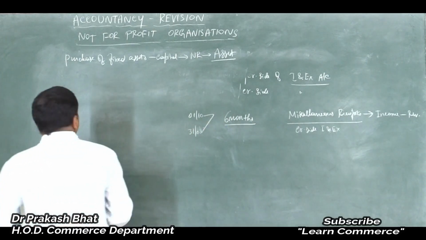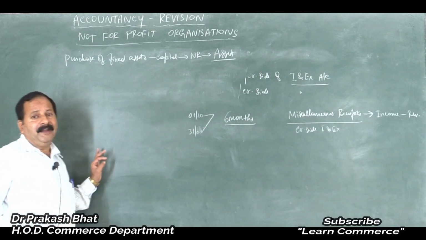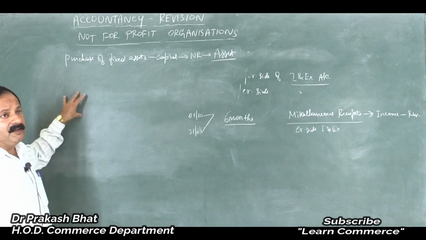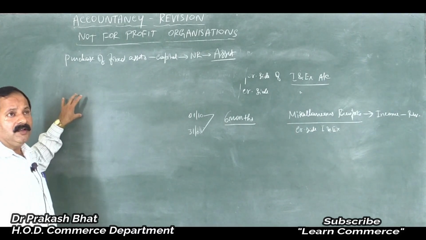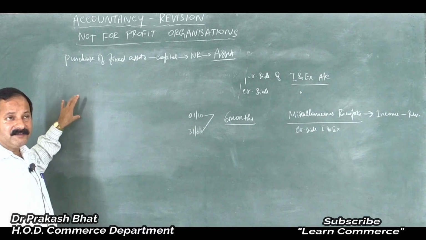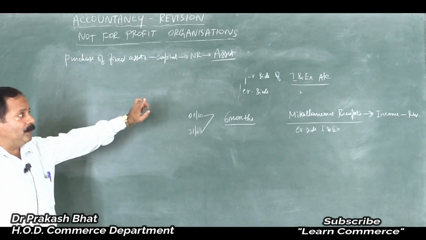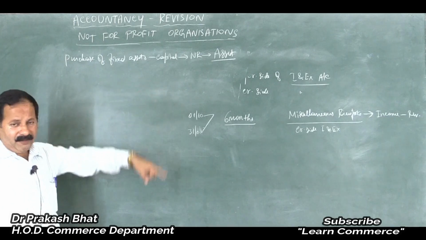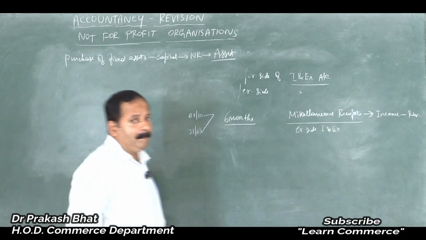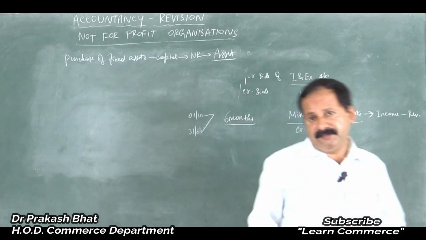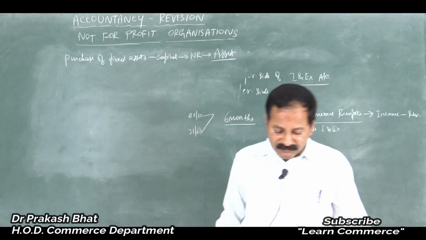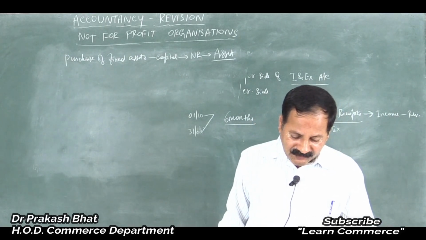So the depreciation amount should be entered on the debit side of the income and expenditure account and treated as an expenditure, and the same depreciation amount should also be deducted from the concerned asset in the balance sheet. That is what you have to do here. Clear? That is about purchase of fixed assets.